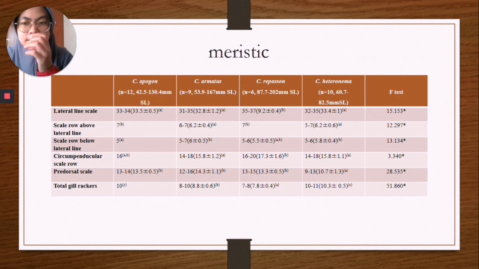And then this is the meristic characteristic. The characters that have significant p-value less than 0.05 between these species are lateral line scale, scale row above lateral line, scale row below lateral line, circumpeduncular scale row, predorsal scale, and total gill rakers. For your information, circumpeduncular is the number of scale rows around the caudal peduncle, starting with the scale with pore at the base of the median hypural plate or at the end of the vertebral column at the caudal area.